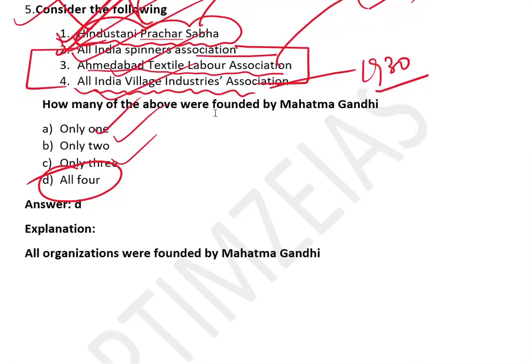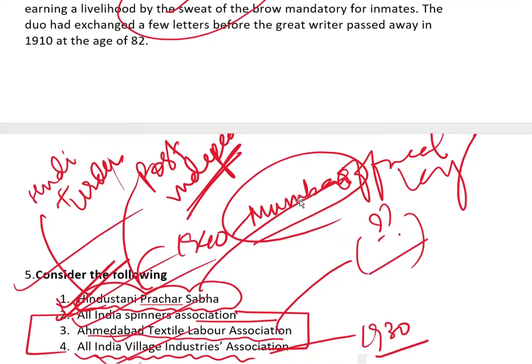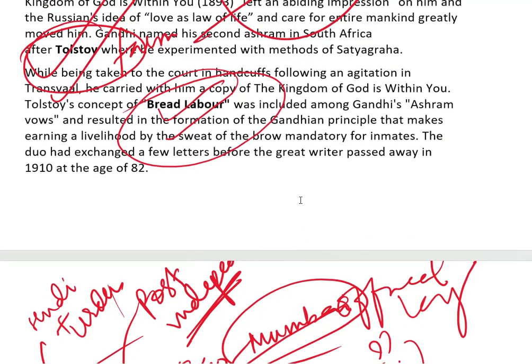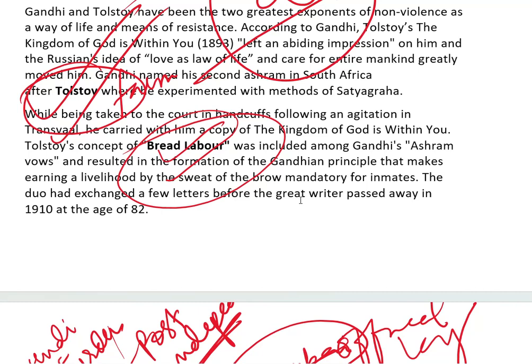So guys, you can see how I have tried to frame questions on current events, because Gandhi Jayanti was there. I have framed two questions on Mahatma Gandhi, and I have not asked traditional questions like the movement started by Mahatma Gandhi. Generally everyone knows that, and UPSC is not asking traditional questions. A few years back, UPSC asked who wrote Songs of Prison. It was Mahatma Gandhi.